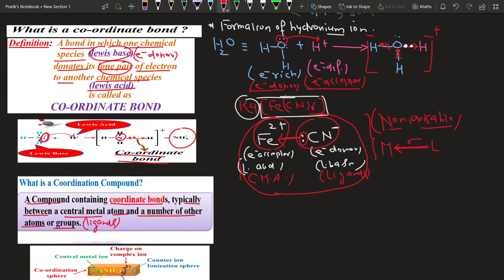So whenever we have to define a coordination compound, student, a coordination compound is a type of compound consisting of a central metal atom which is attached with a large number of ligands through coordinate bonds. And the branch of chemistry which deals with the study of coordination compounds is referred to as coordination chemistry.